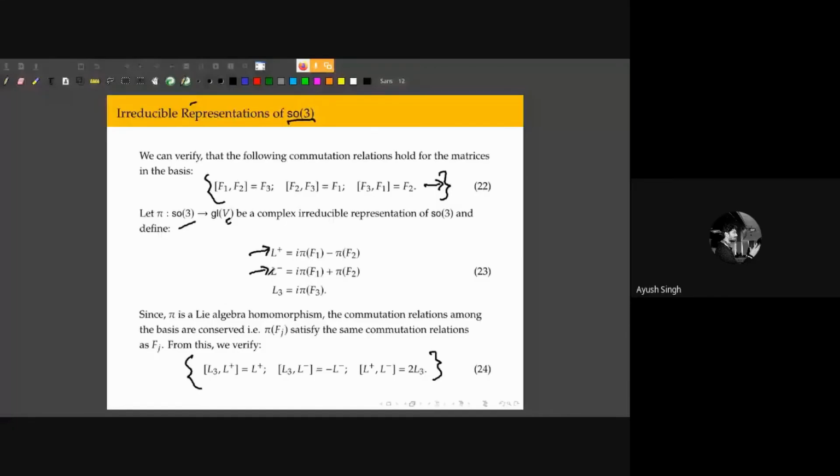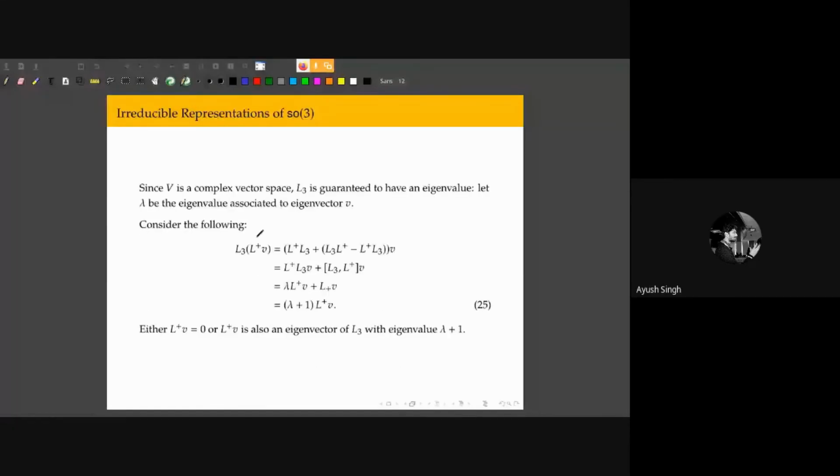Now we have these commutators, and we are going to use these commutation relations to do some things. We required our V to be a complex vector space. Since it's a complex vector space, the algebraic completeness of complex numbers guarantees that L3 has an eigenvalue.